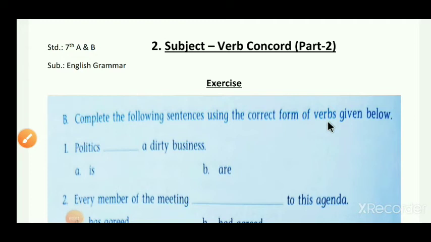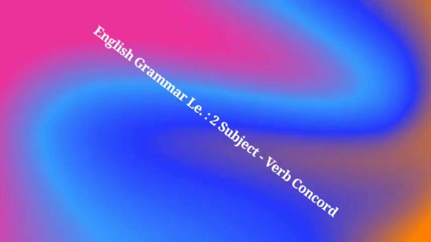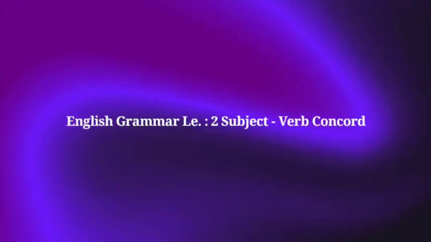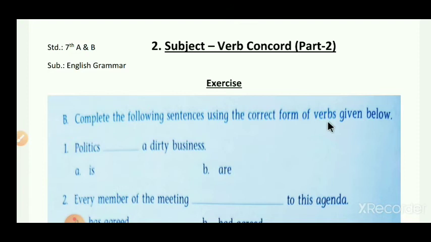Hello students, today we are going to learn standard 7th, lesson 2, subject verb concord. In the earlier two videos we learned about subject verb concord. In the first video we studied teaching points related to subject verb concord. In part 1 we studied the first exercise A. Now today we have to do part 2, means exercise B.